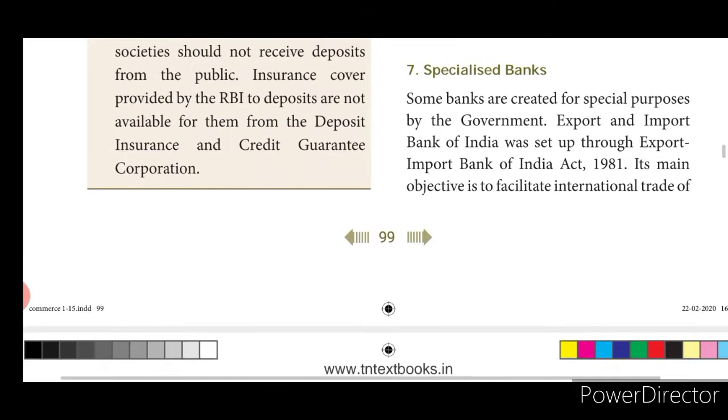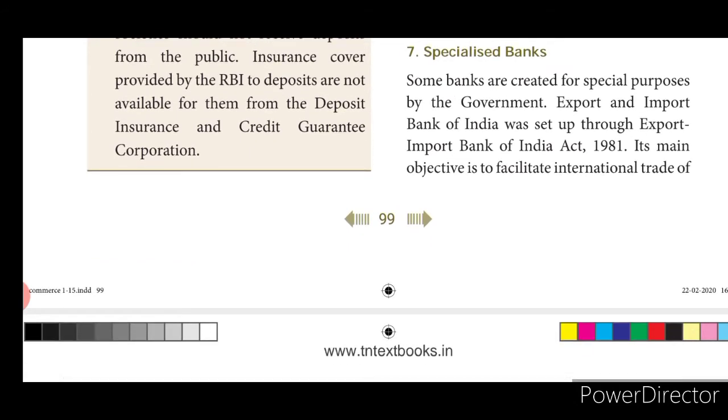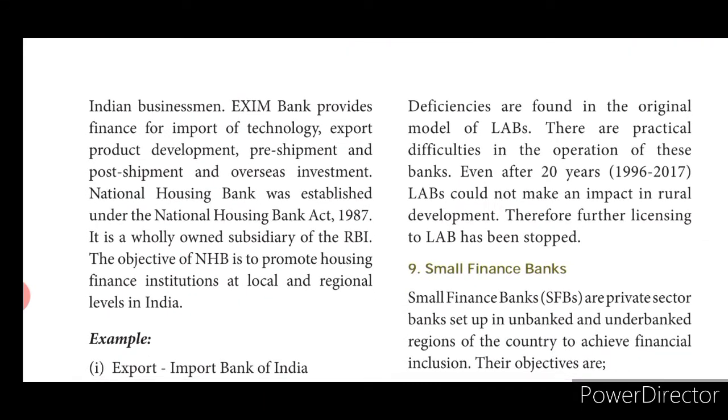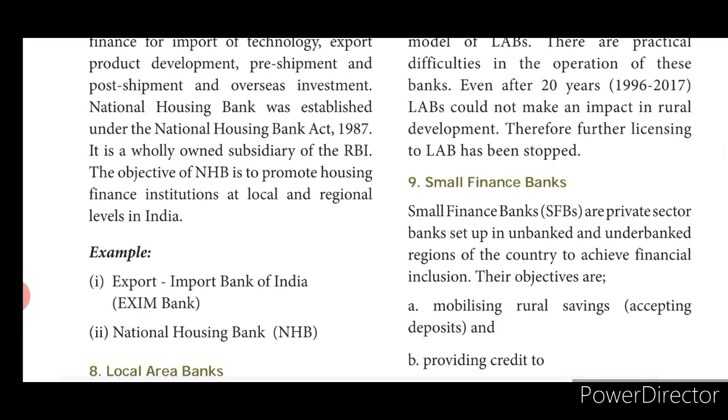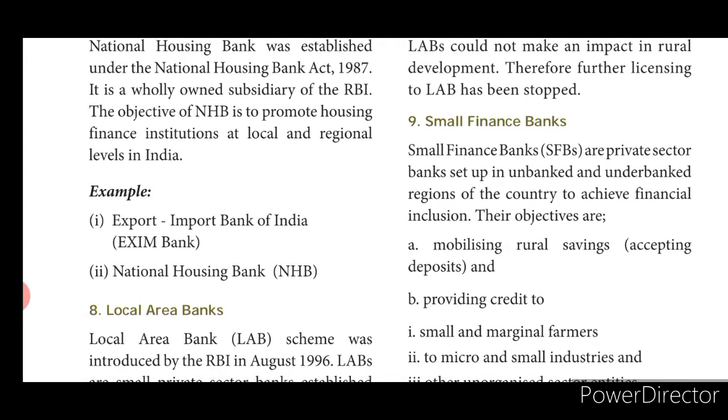So the specialized banks are created for special purposes by the government, like the Export and Import Bank of India. It was set up through the Export Import Bank Act of 1981, and the objective of this bank is to promote export and import internationally, to uplift export and import in India throughout the world. Exim Bank provides finance for the import of technology, and for export product development also. And the NHB is a wholly owned subsidiary of the RBI, and its objective is to promote housing finance institutions at local and regional levels in India.